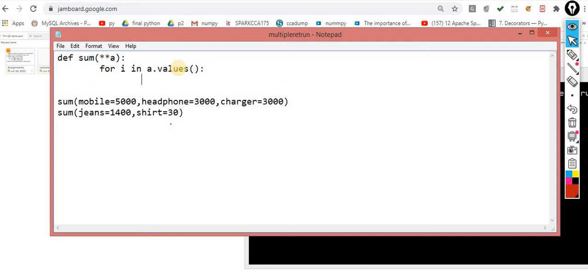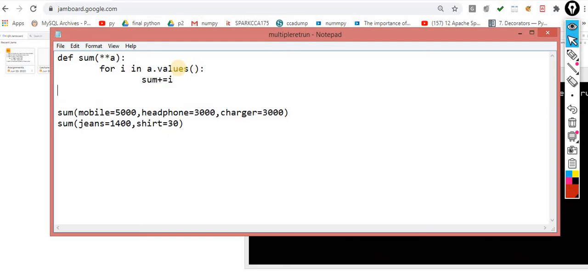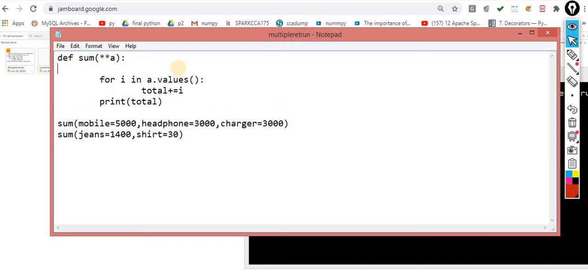It will return you the values, and after that total plus equals i, the same logic, and after that you are printing the total. Here I am using the variable name total, and total is equal to 0.